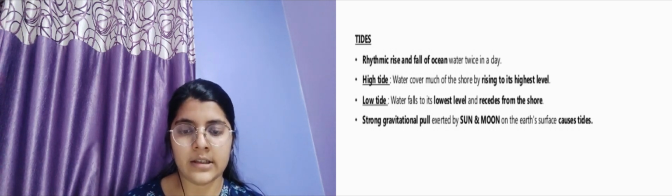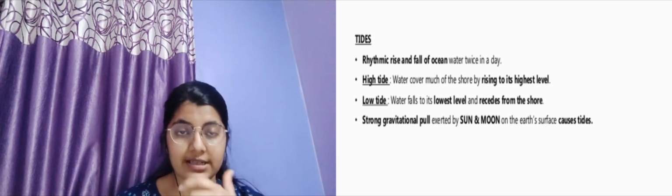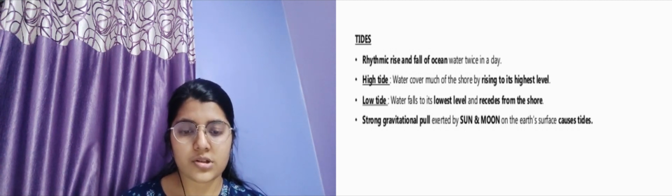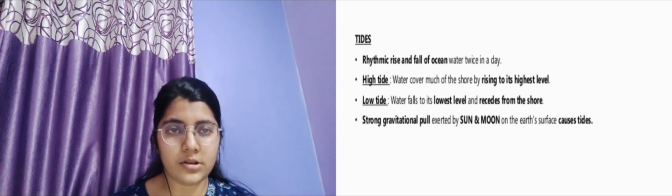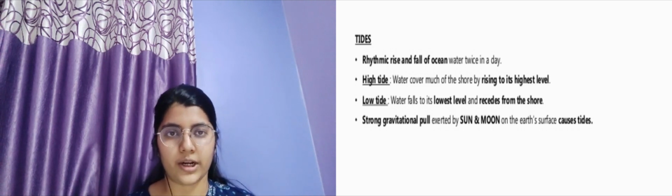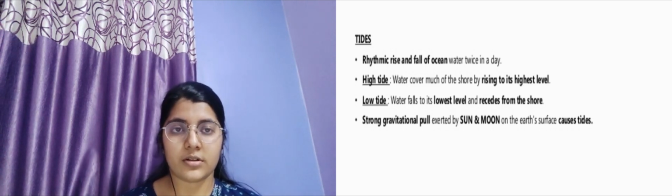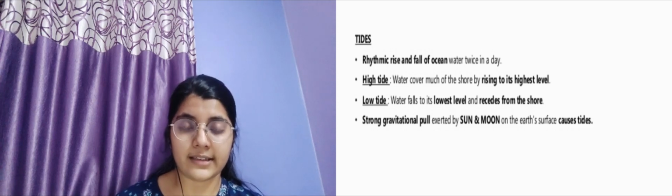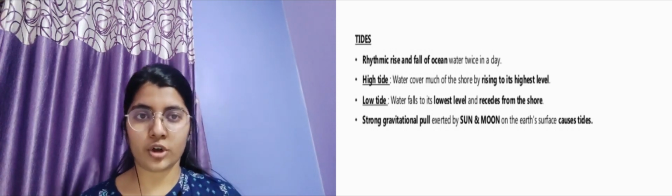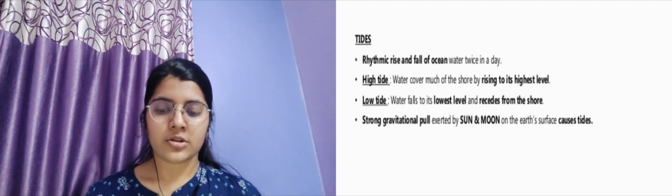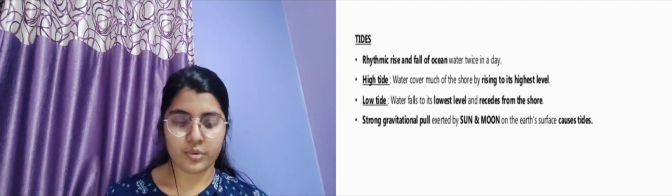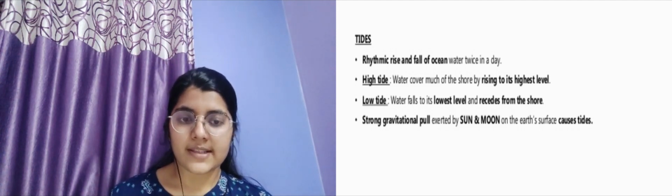Now what is high tide? Water covers much of the shore by rising to its highest level. So when water is at its highest level, it is known as high tide. When water falls to its lowest level and recedes from the shore, it is called a low tide. Many times we have been told that there is a high tide occurring over there, so we are not allowed to go into that area. That is because of the strong gravitational pull exerted by the sun and the moon.